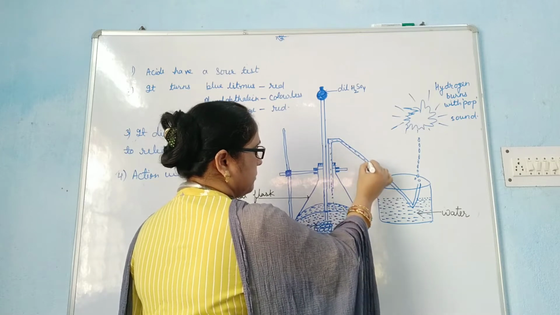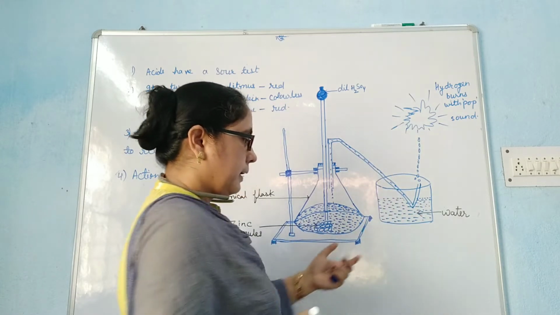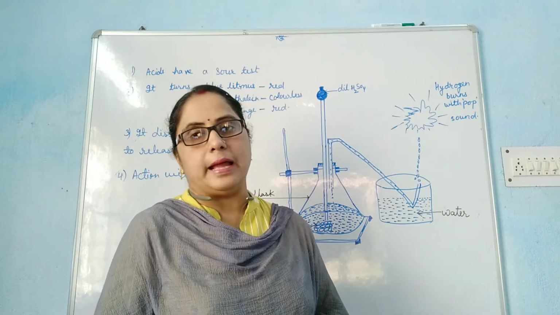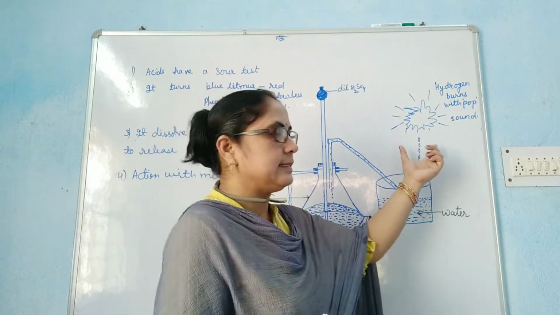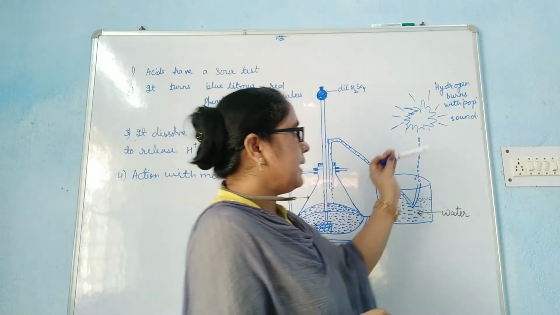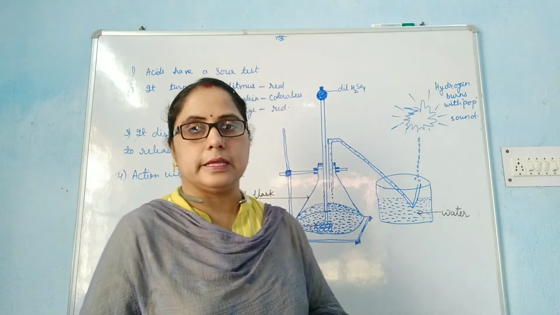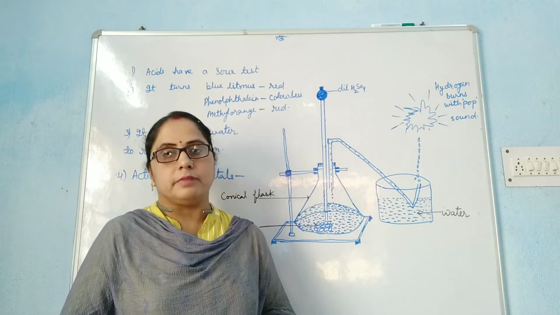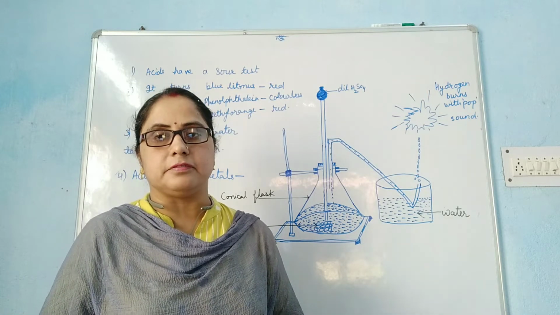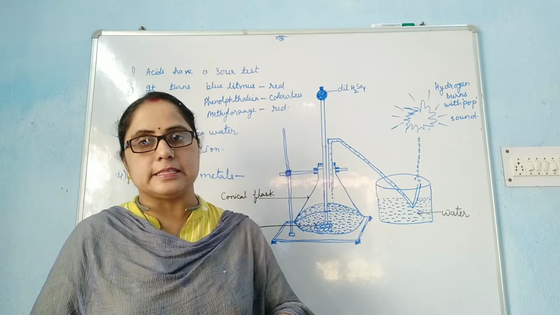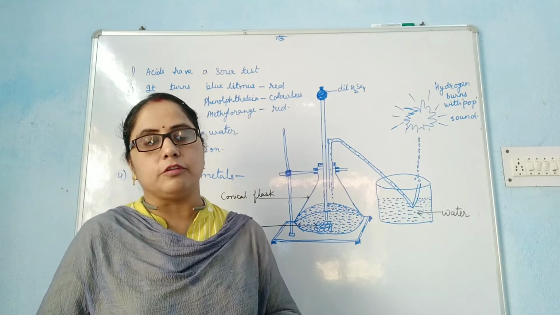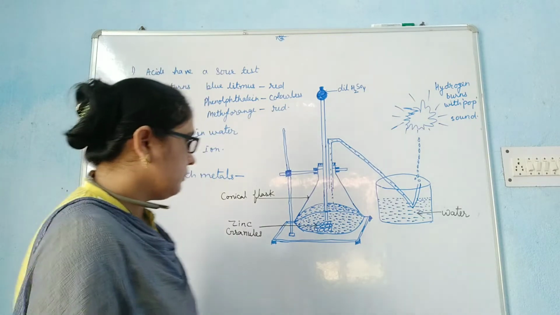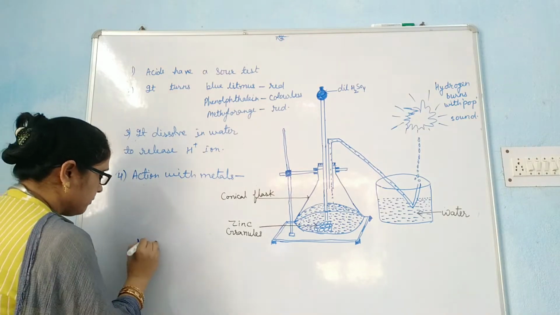This bubble passes into the container containing water. We bring a matchstick or a candle near this gas and we find that this gas burns with a pop sound. This means the gas is hydrogen gas. So we can conclude that when an active metal, which is more active than hydrogen, displaces the hydrogen of acids in the form of hydrogen gas, along with the formation of salt. With the help of an equation we can understand.